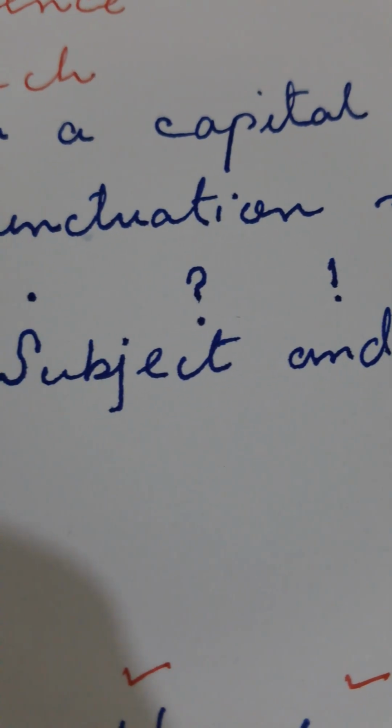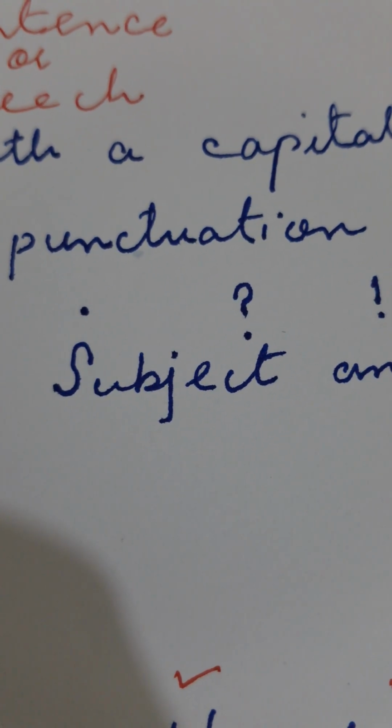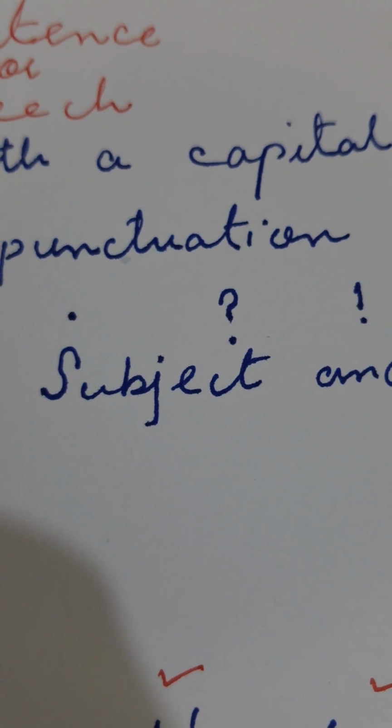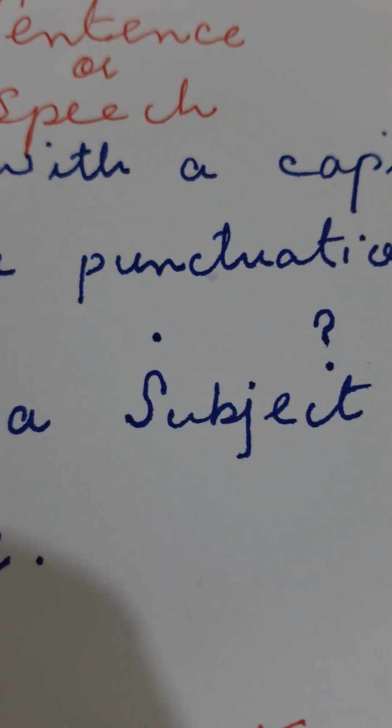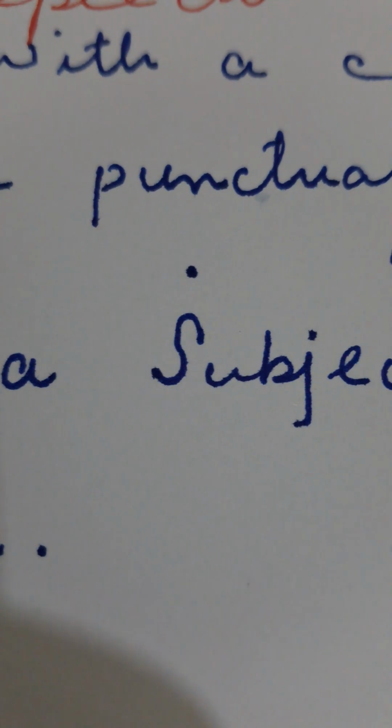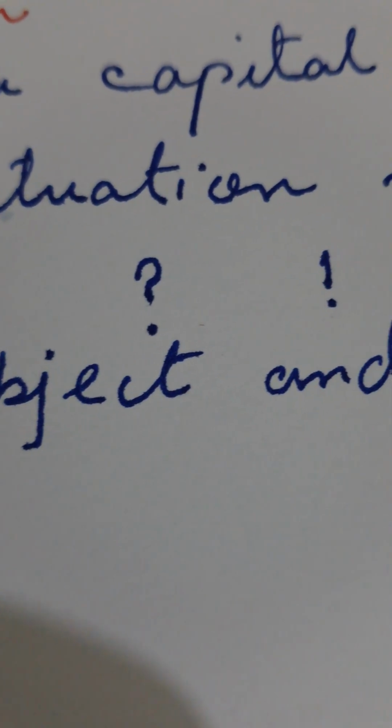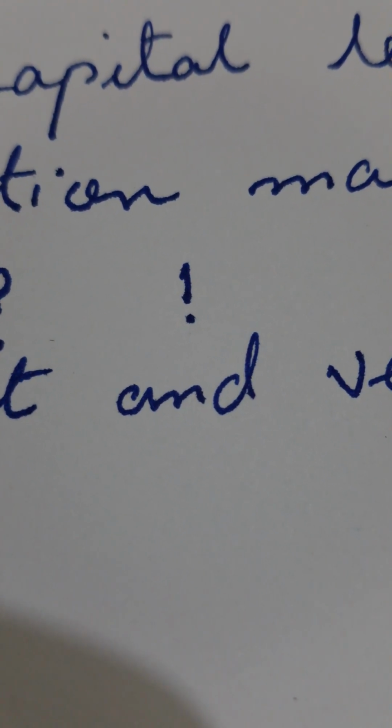There are only three options of punctuation marks which can be used at the end of a sentence. It's a full stop, or a question mark, or an exclamation mark.